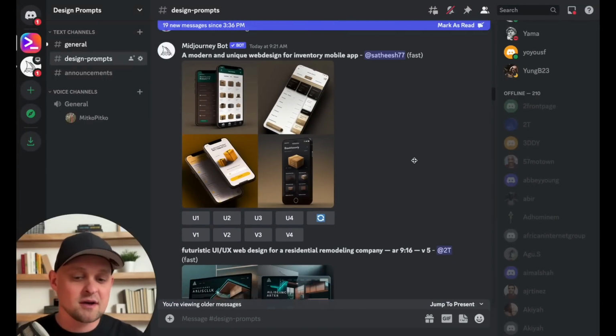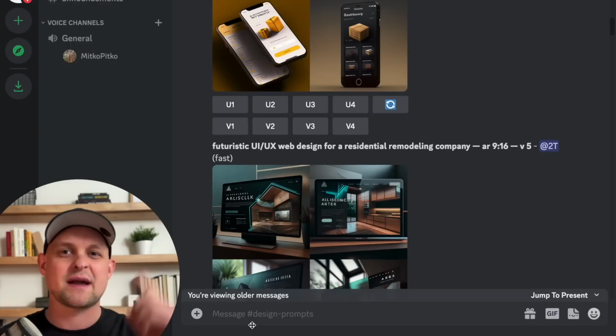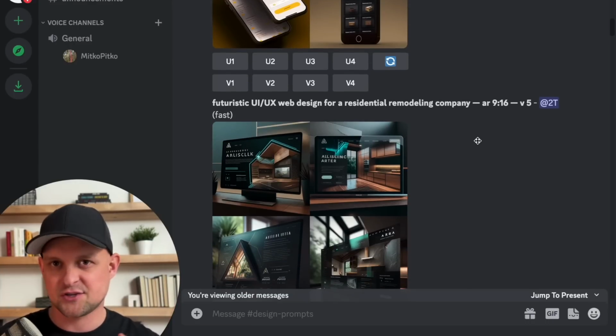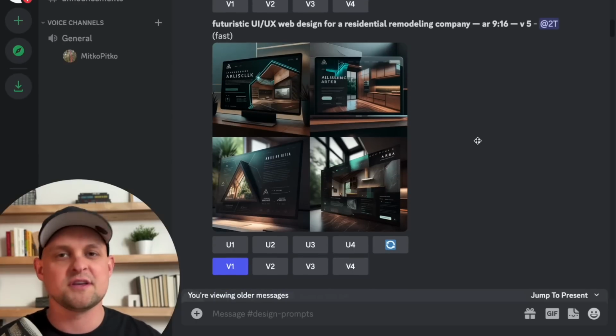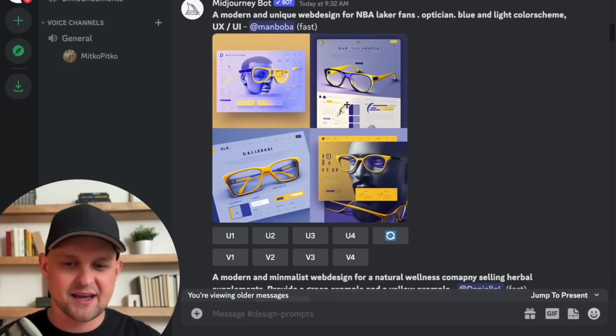So again, the way that this works is you type in your prompt here at the bottom. I actually just posted a video yesterday that I'll link to right here in the top that shows you how to type out your prompts in the correct structure and order, so this tool, Midjourney, will work for you. And so what I want to do is just scroll through and check out a couple of these designs.